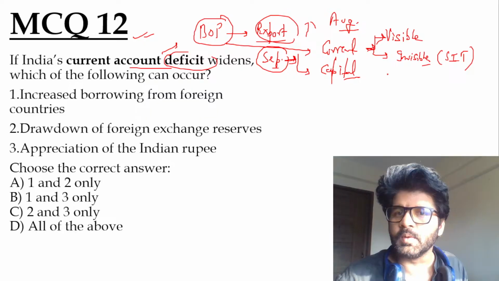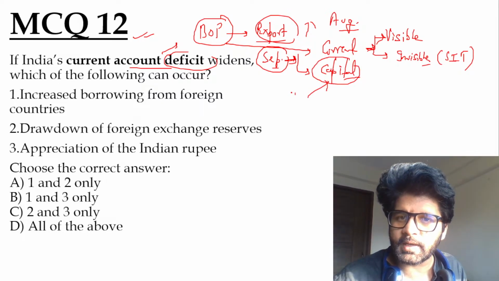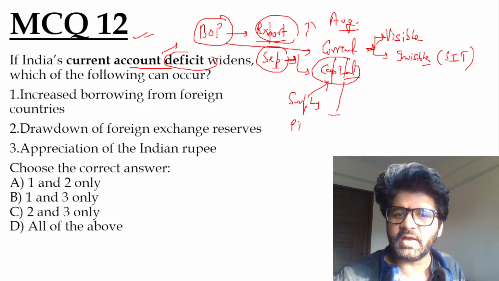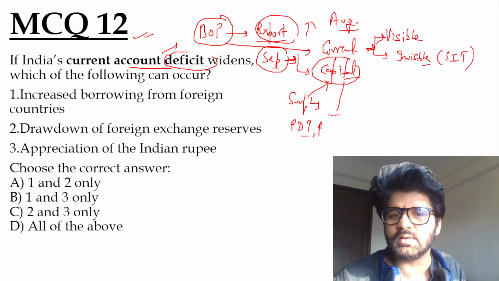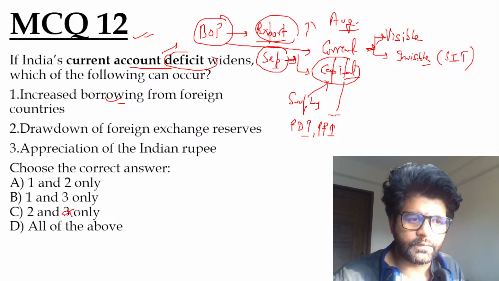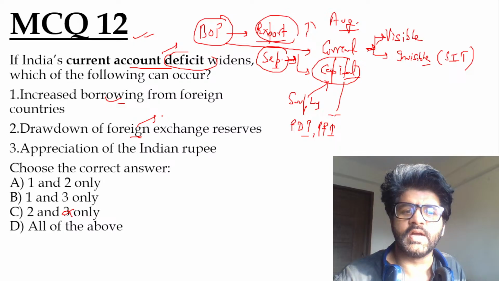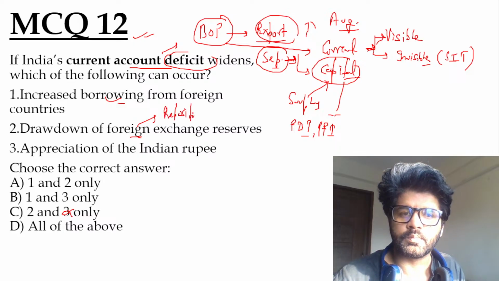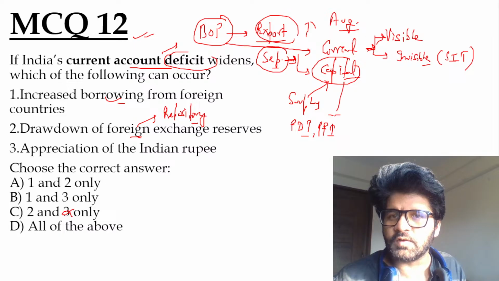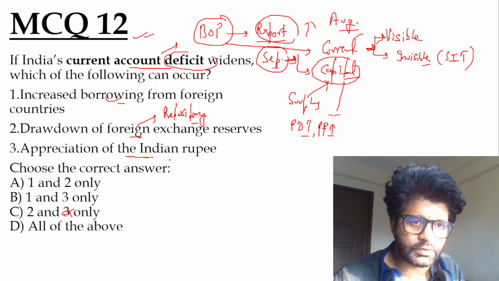Good morning, Gajanan. So again, if current account deficit is there, it has to be compensated. That is the right word, by capital account surplus. So increased borrowing, and capital account is basically FDI, FII, ECB, which is actually another fancy name for borrowings. So yes, increased borrowing will happen. So first is correct. Now, if we see the other option, drawdown of foreign exchange reserve. What is this? This is a repository. You have some money, so that you will also take out if you have current account deficit. That is also correct.